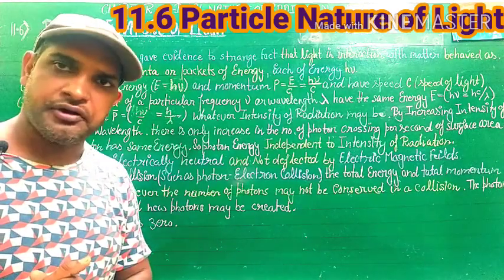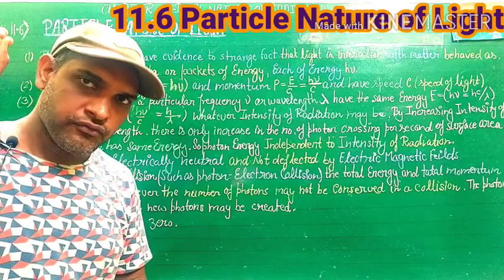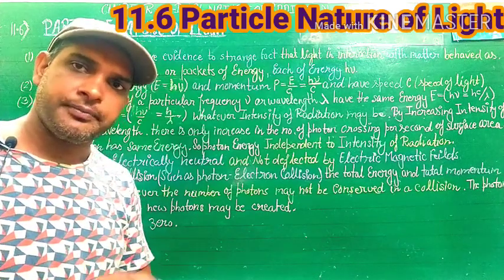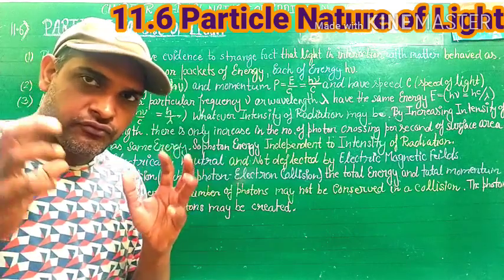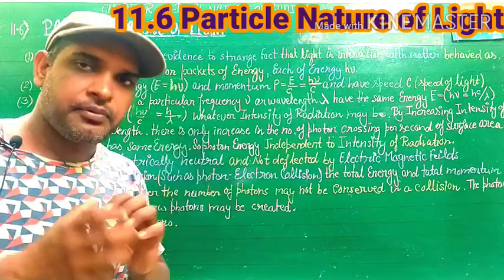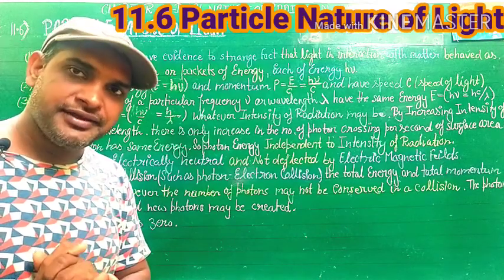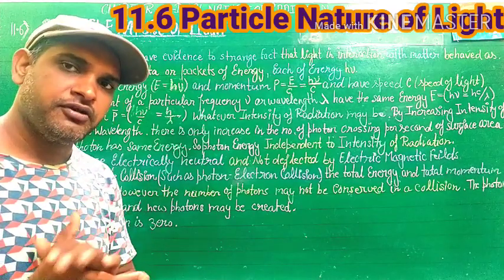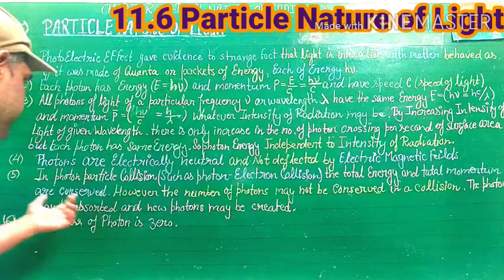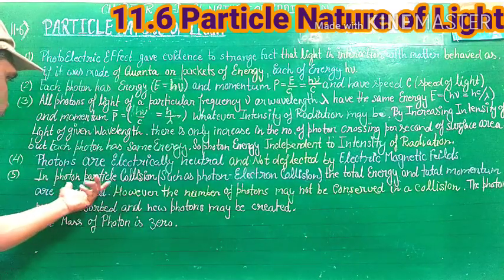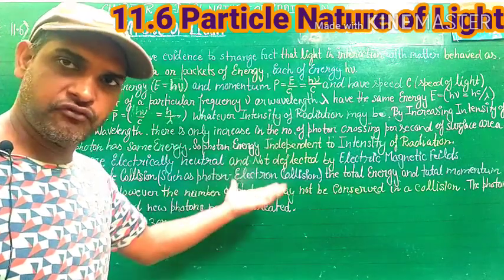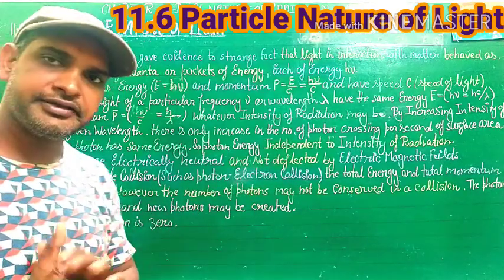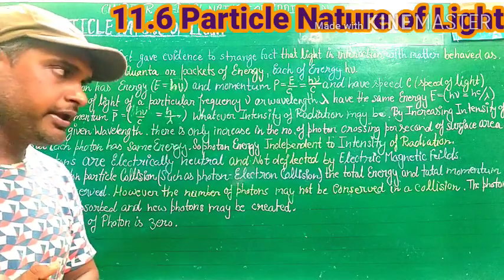And other is, students, in photon collision, when a photon collides with matter, that is free electrons, then in the photon and matter particle collision, the total energy and total momentum will be conserved. So we write on Physics Wall: in photon particle collision, such as photon to electron collision as you see in the photoelectric effect, the total energy and total momentum will be conserved.